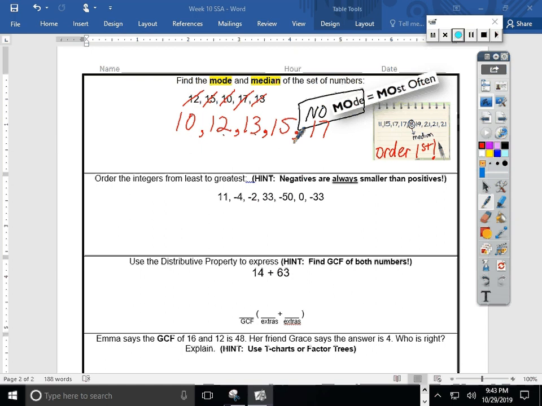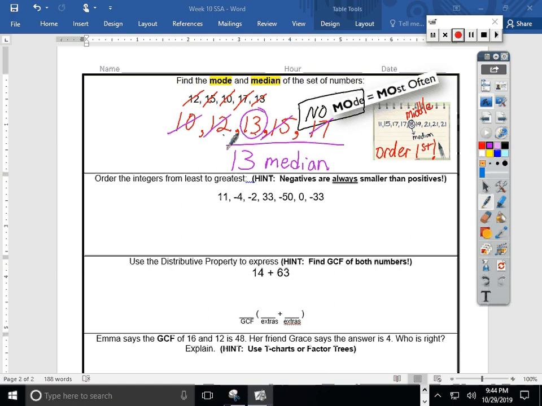Next, they did something defined as median. Do you notice that they circled only one of the numbers? Why did they do that? Think back to what it means to find the median. Oh, median means middle. I want to find the middle number after I put everything in order. So finding the middle here. Well, some of you have learned to count or to cross off the end points, right? So we get rid of the least and the greatest. And we do it again, the least and the greatest of what's remaining. And last I'm left with 13. 13 is our median today.